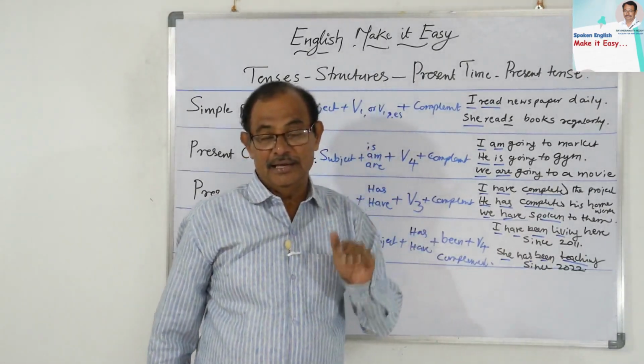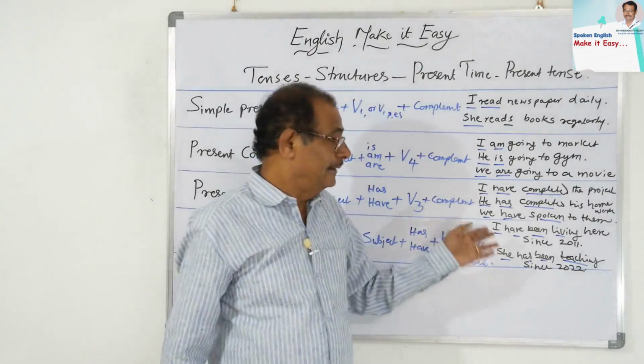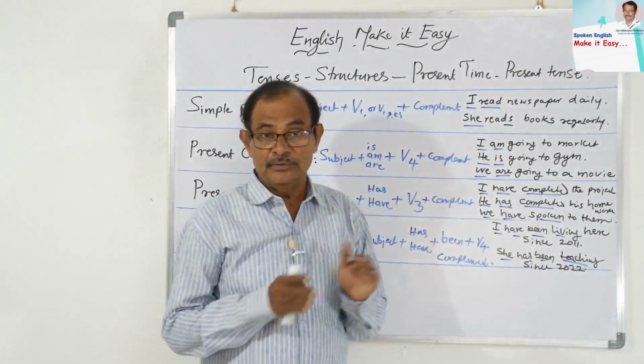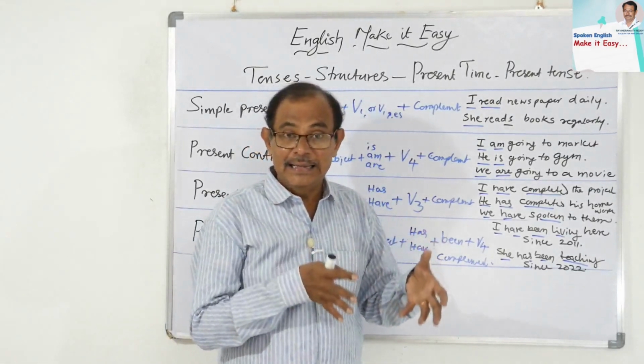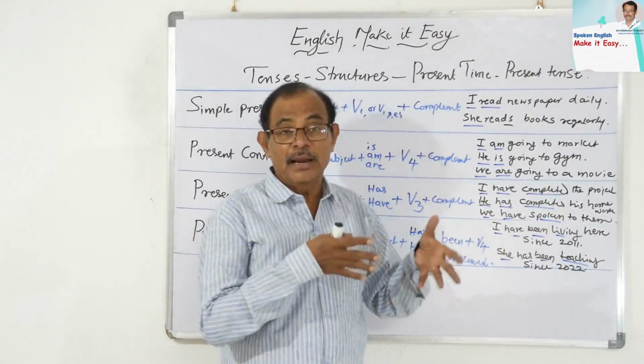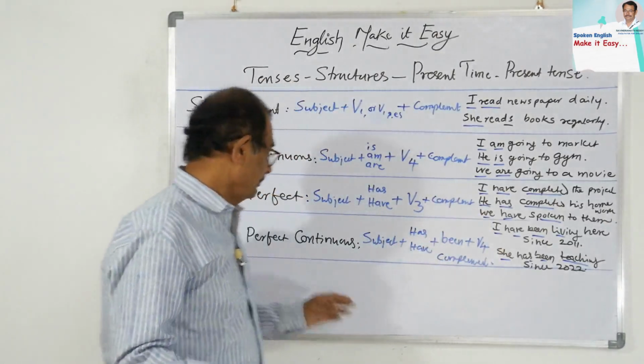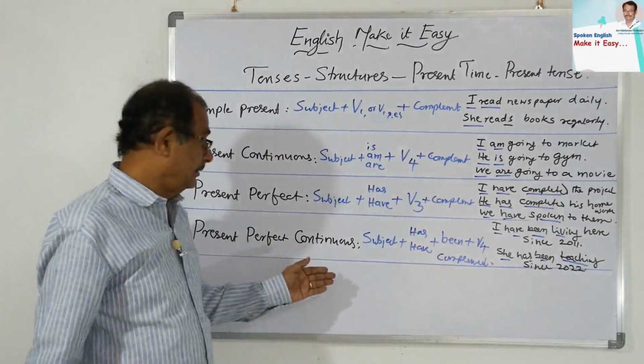So you should be very careful with regular and irregular verbs. In regular verbs, there is no difference between V2 and V3, but in irregular verbs, there is a conspicuous, glaring difference between V2 and V3. Okay, come to the present perfect continuous.